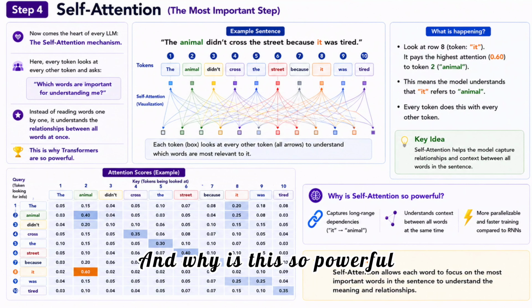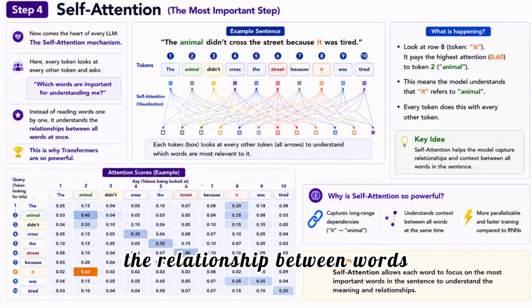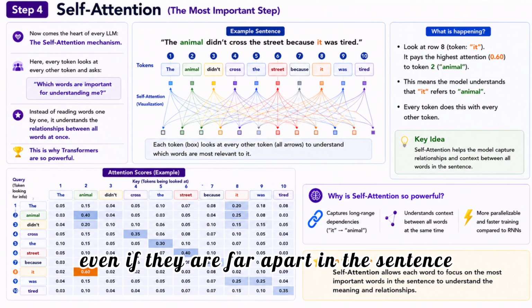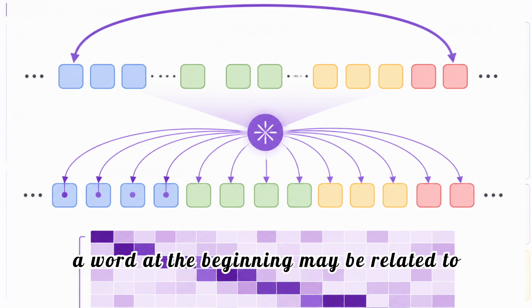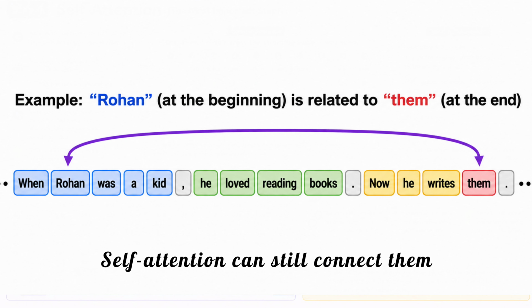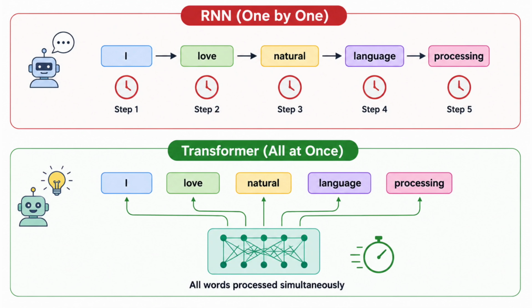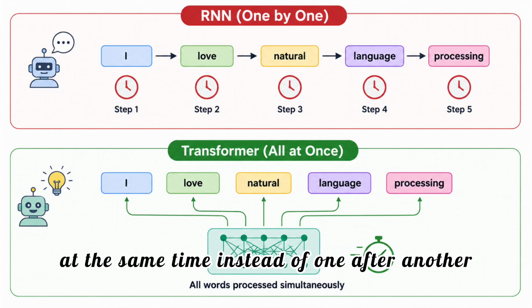And why is this so powerful? Because self-attention helps the model understand the relationship between words even if they are far apart in the sentence. For example, in long paragraphs, a word at the beginning may be related to another word many sentences later. Self-attention can still connect them. And another big advantage is that the transformer processes all words at the same time instead of one after another.